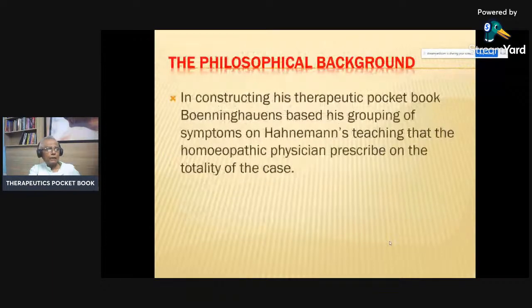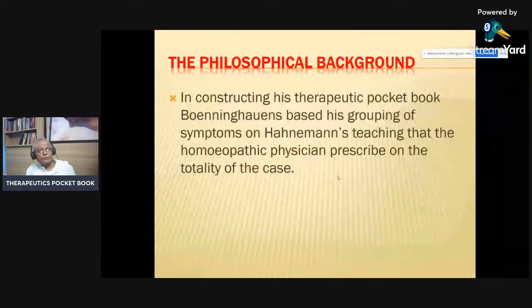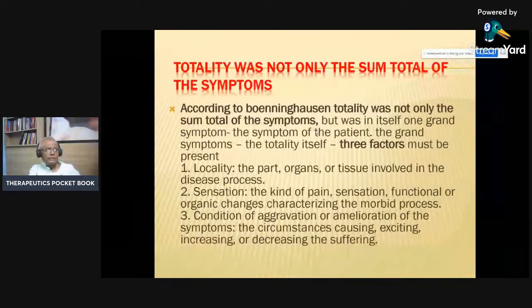Now, the philosophical background. In constructing his therapeutic pocket books, Boenninghausen based his grouping of symptoms on Hahnemann's teaching that the physician must prescribe on the sum total. According to Boenninghausen and Dr. Hahnemann, the totality is not only the sum total, it is not the quantity, but it is qualitative. But in fact, the grand symptoms, the symptoms of the patient.